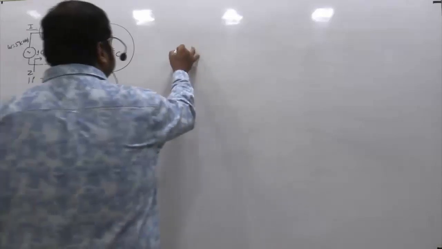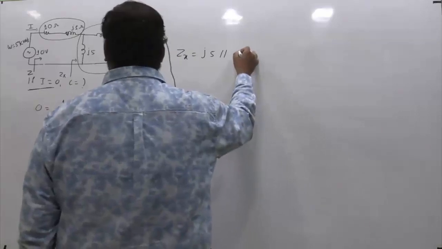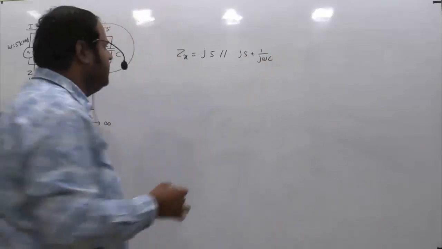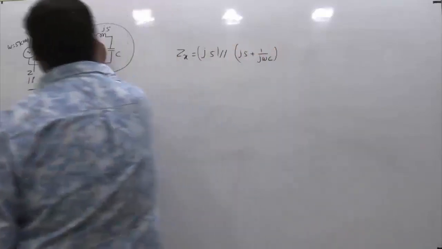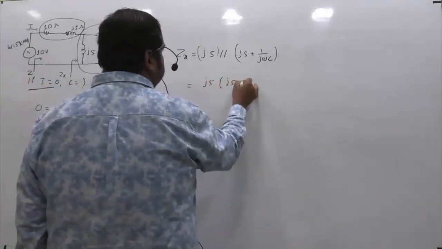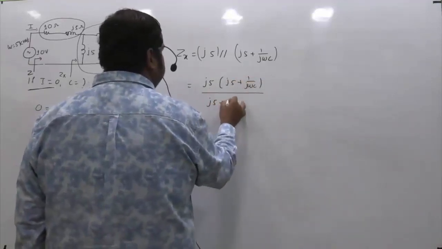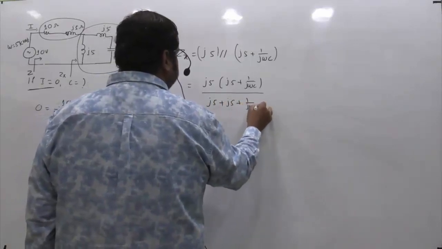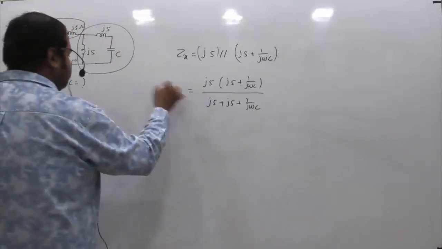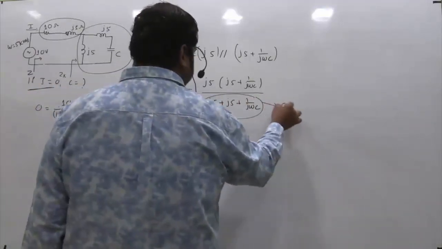So what is ZX? ZX, if you try to see, is J5 in parallel with J5 plus 1 by J omega C. Right? So this is one branch and this is in parallel. So it is like Z1 Z2 divided by Z1 plus Z2, that is J5 times J5 plus 1 by J omega C, divided by J5 plus J5 plus 1 by J omega C. So this is the value of ZX. And we need ZX to be infinity. That's what we said, right? If we need ZX to be infinity, naturally we need the denominator of this to be equal to 0, because something by 0 is infinity.